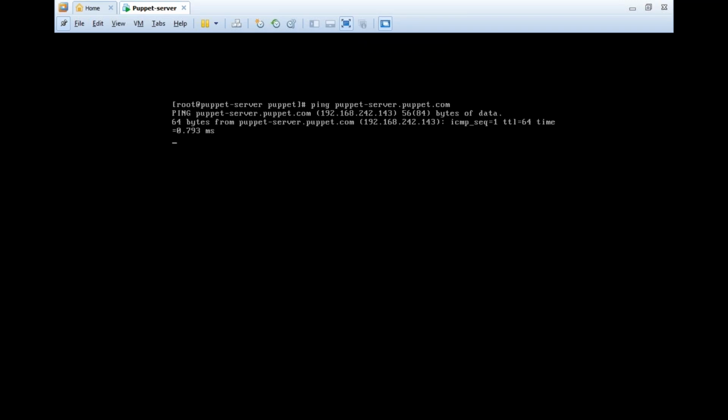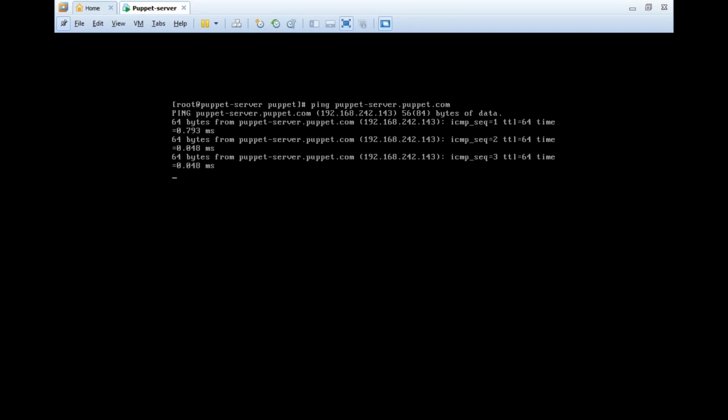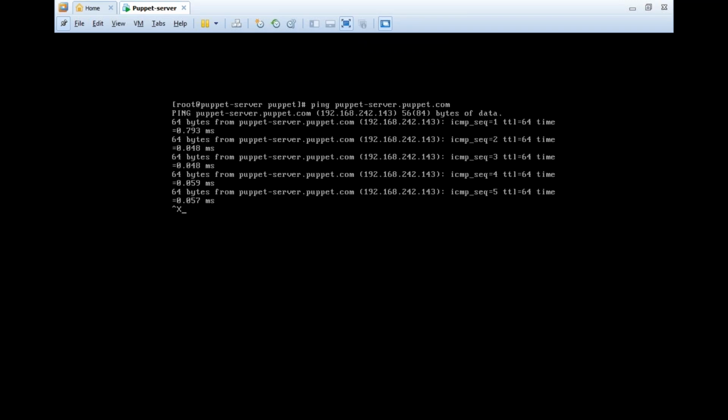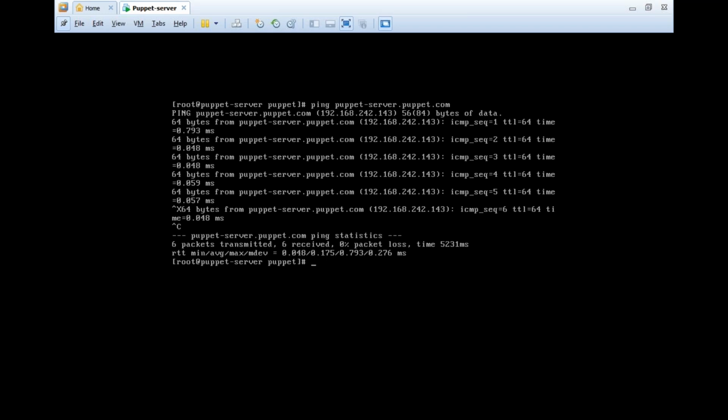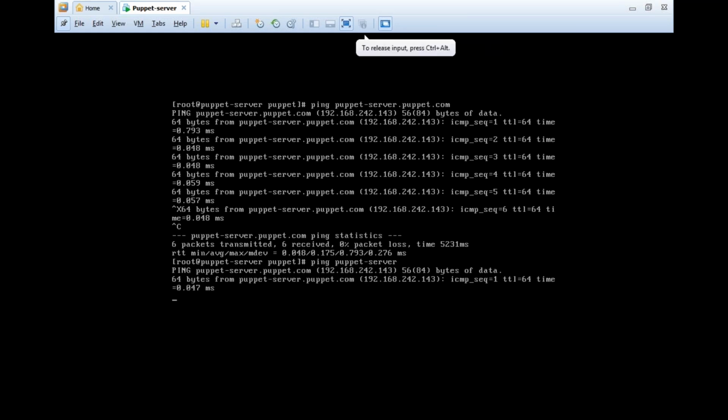So let's try to ping this. Now I'm able to ping it, so that means this is a recognized host name. Or else you can also ping it with the help of the alias name. What was the alias name I mentioned there? Puppet server, right? So you can ping with the alias name as well, no issues.